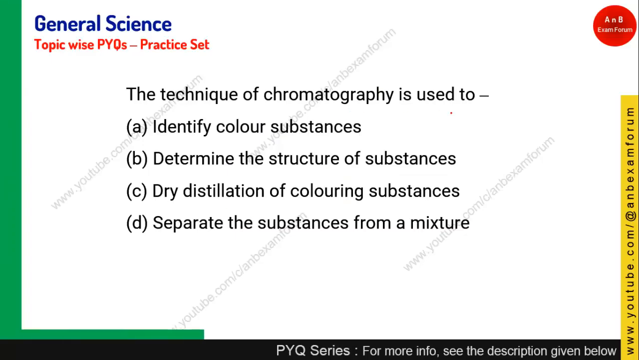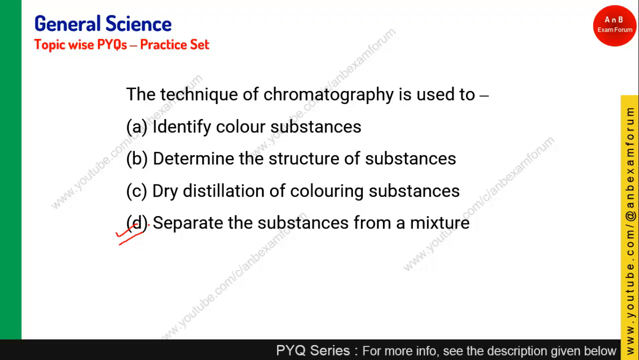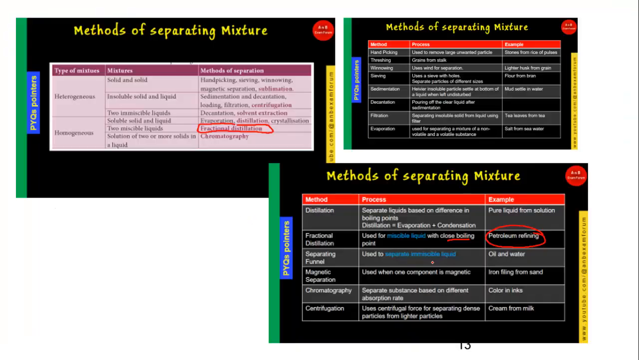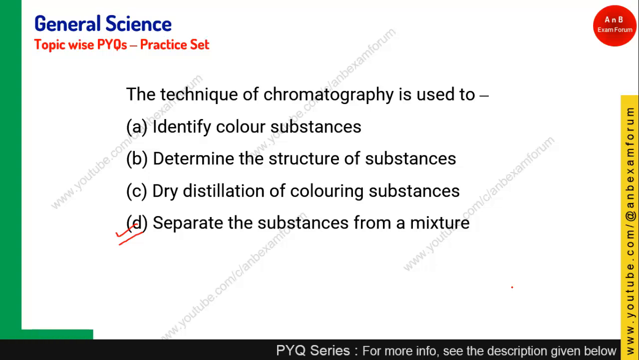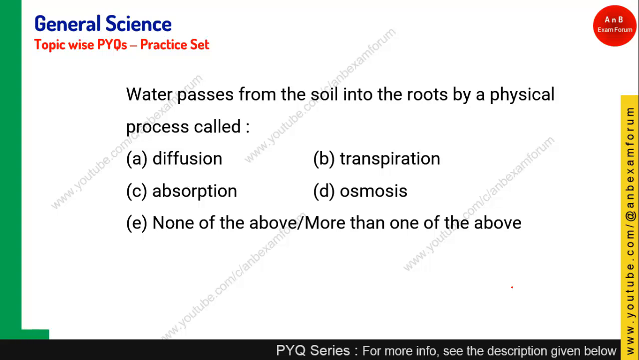The technique of chromatography is used to what? Identify the colored substance, determine the structure of a substance, dry distillation of a colored substance, or separate a substance from a mixture. It is basically to separate the substances from a mixture. We have seen in the previous slide that chromatography separates substances based on the absorption rate, like colors in ink. So if substances have different absorption rates, chromatography is used.